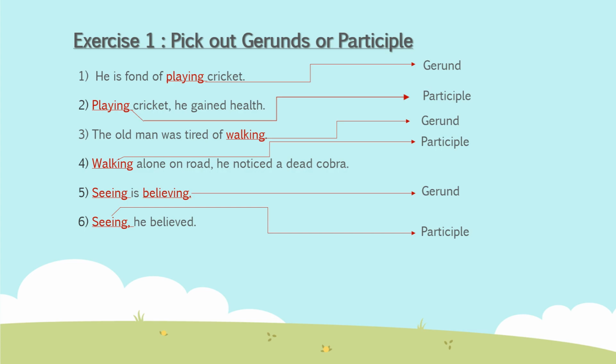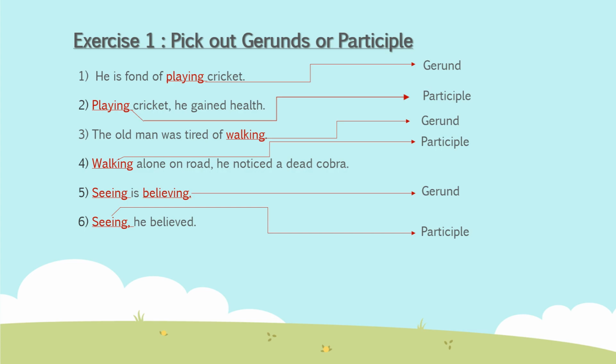Now: Seeing is believing. Here, seeing and believing are gerunds. Seeing is the subject, while believing is the object. Now: Seeing, he believed. Here, seeing is a present participle and it talks about continuity. While seeing, he believed.